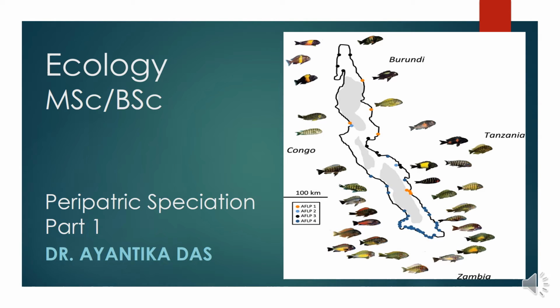Speciation. Speciation is the process of formation of any genetically independent group of individuals that no longer breed with their parent population.